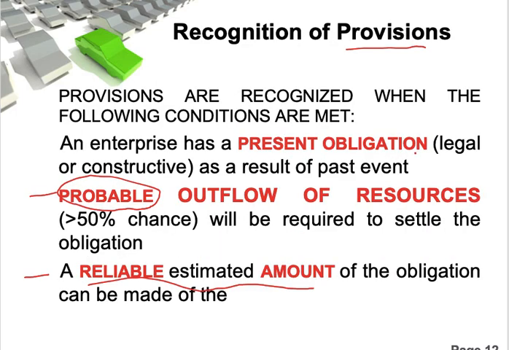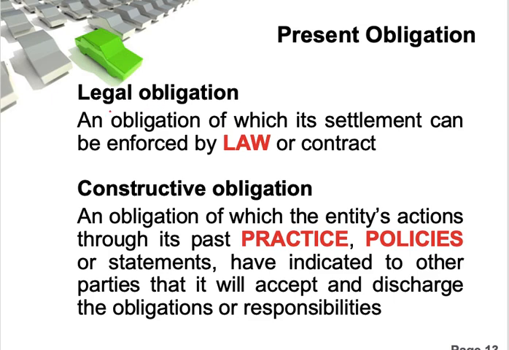This obligation can be either legal or constructive. When it is a legal obligation, it is very clear that it is required by law or required by contract. You have made a contract agreement with your customer. That means you are legally bound to fulfill your obligation. You have also learned contract revenue. The agreement has stated your obligation.